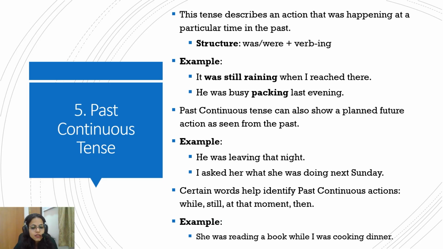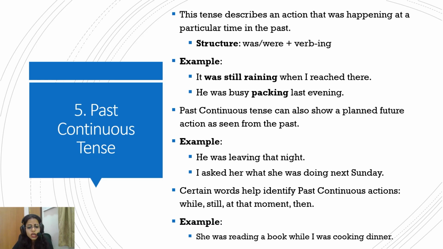So, he was leaving that night, so the action of leaving, it is also used to show a planned future action as seen from the past. He was leaving last night, or I asked her what she was doing next Saturday. So we are going into the past, and from that point, this seems future. I mean, the whole timeline is in the past only, but from the point of he was leaving that night, we are talking about a planned future action.